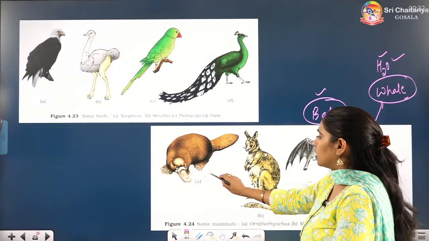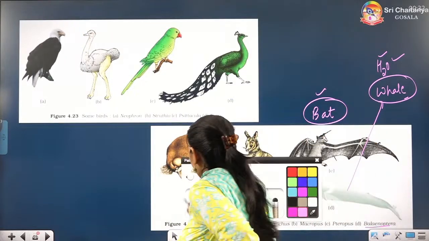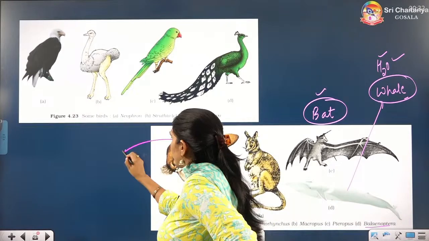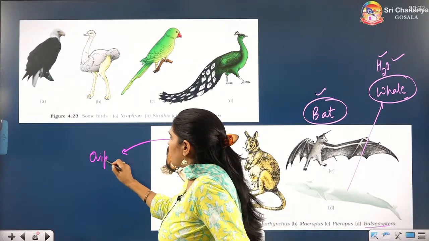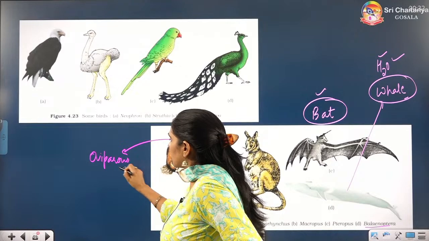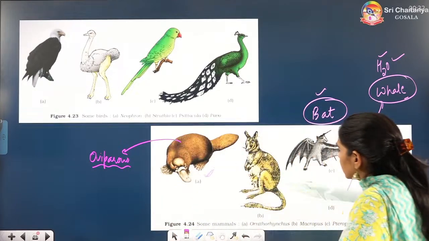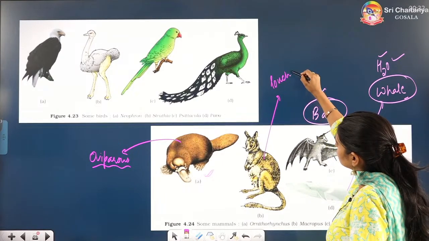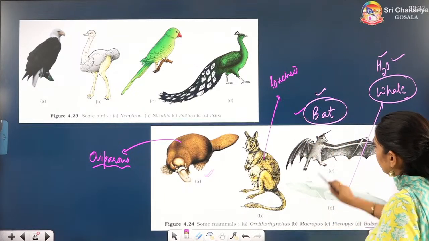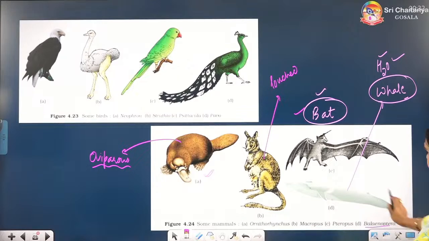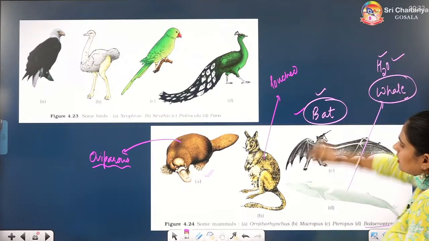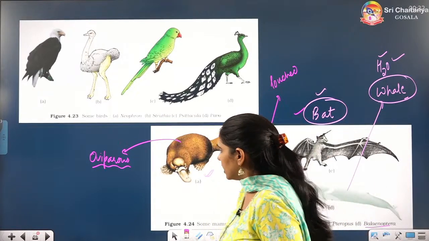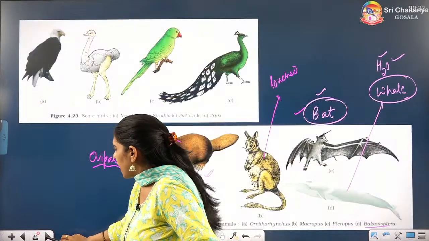This is Ornithorhynchus. This is oviparous. It lays eggs. So you have to remember this. Kangaroo. Can you see? Pouched. It is a pouched mammal. It is a flying mammal, bat, Pteropus, and Balaenoptera whale is living in the water. Alright. So this is all about the mammals.